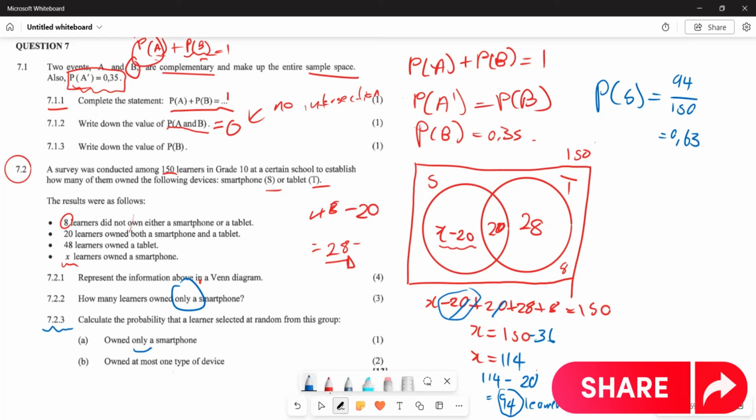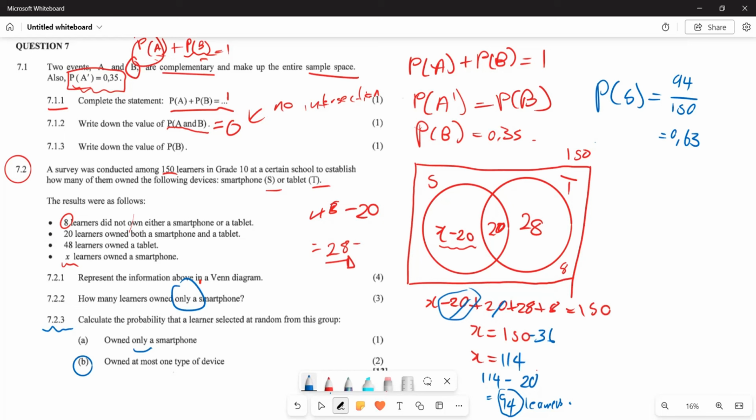And now let's look at your last question. This last question, they say owned at most one type of device. So now the learners that would at least own one type of device, basically they can either, so this is the probability of at least owning a smartphone or a tablet, right? Owning a smartphone or a tablet, because that is going to be the possibilities that you are owning at least any of those.